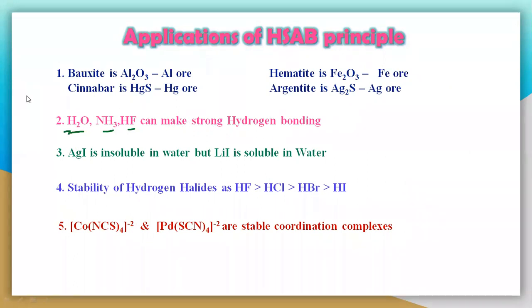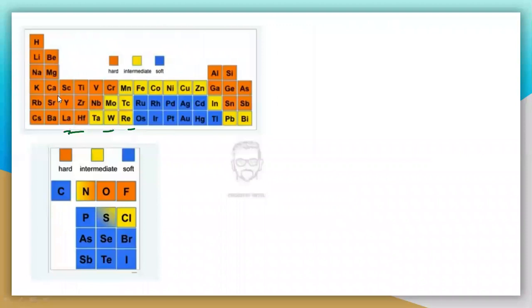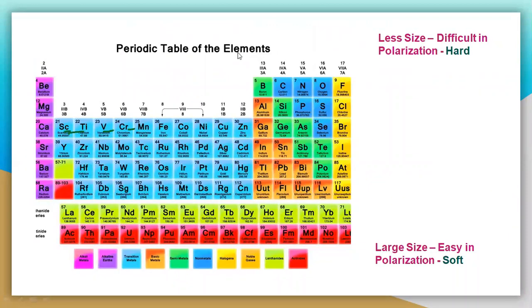So see here, you have to understand one thing: there is less size. If it is less size, then definitely there is difficulty in polarization, because the electron cloud is very near, so the nuclear attraction is very high, so they cannot polarize here. Hence, if it is less size, there is difficulty in polarization.